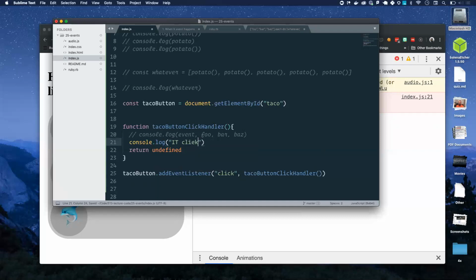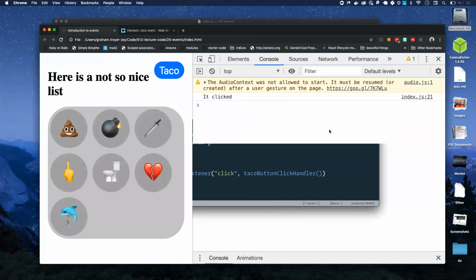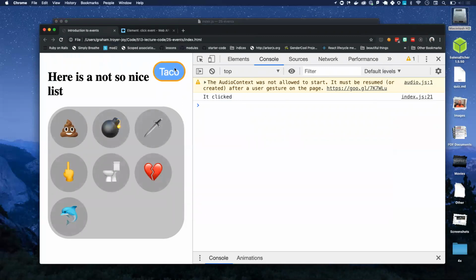You need the return undefined. No. Many things. Sorry. All right. So I'm going to console log "it clicked" in this taco button event click handler. I want that to run only when I click the button. What happens is it runs once at the beginning. When I click the button, nothing doing.